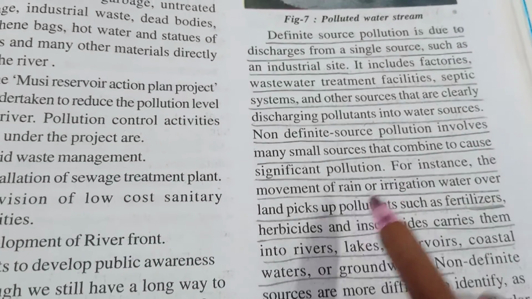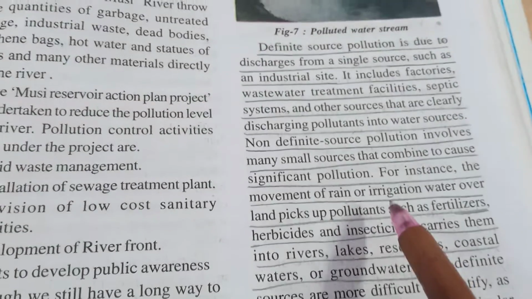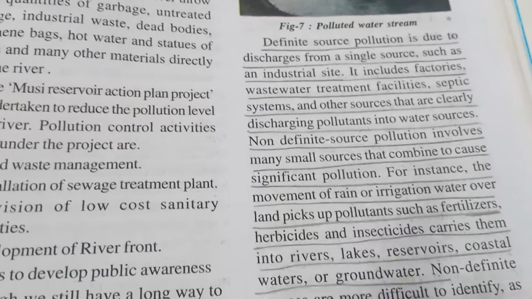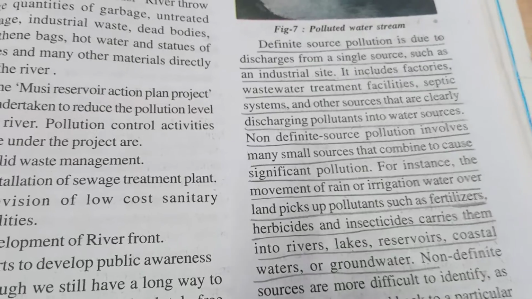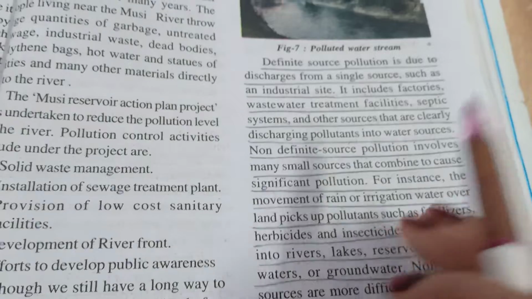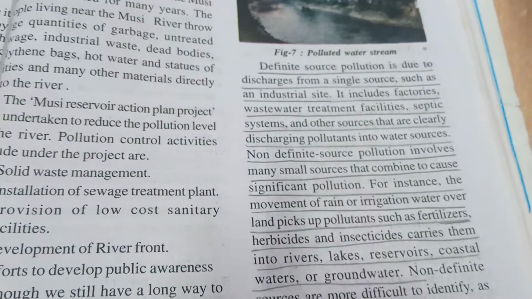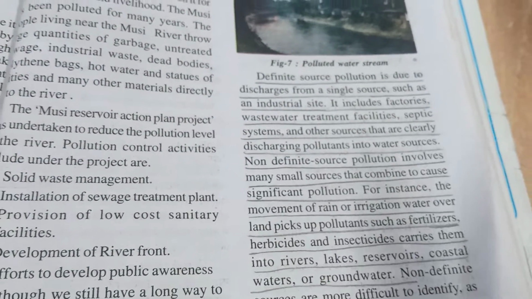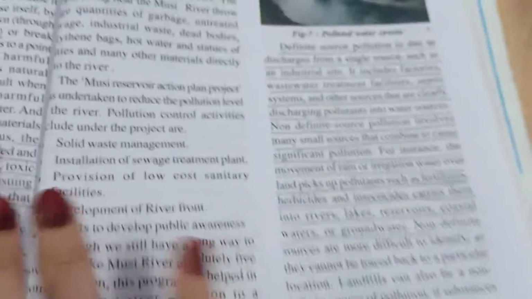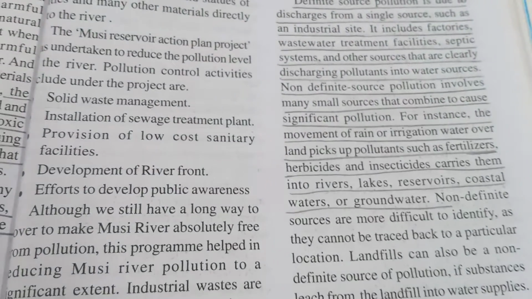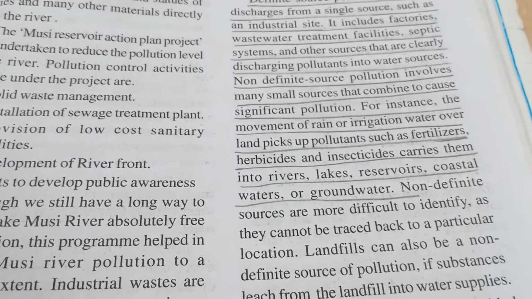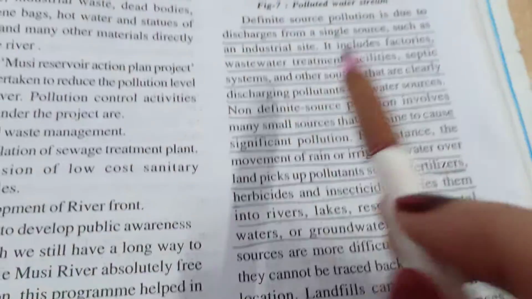When the rain comes, if the farmers have applied fertilizers, herbicides or insecticides to the agriculture, they will be washed away with the rain water to the water bodies. In this manner the water body will also get polluted. So this is about non-definite source pollution.